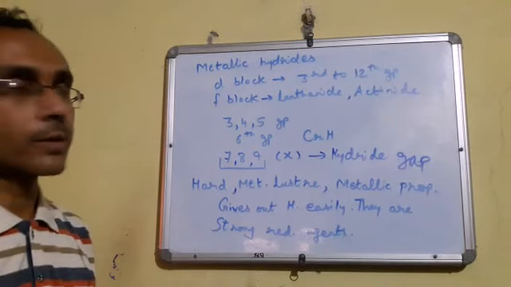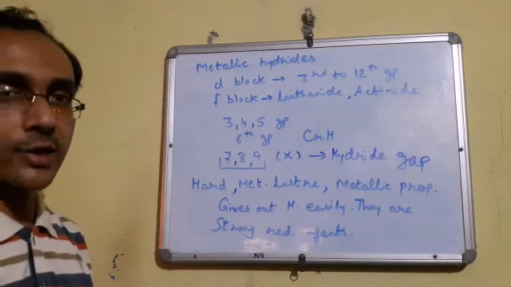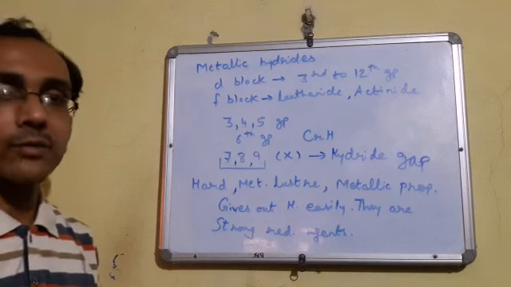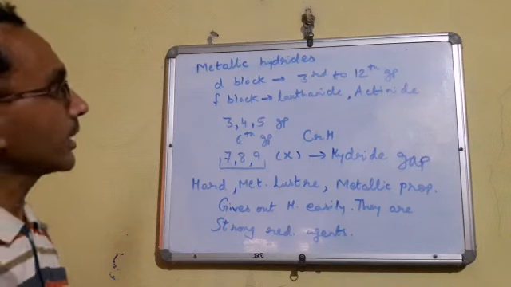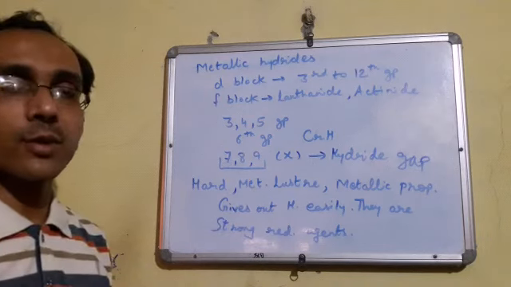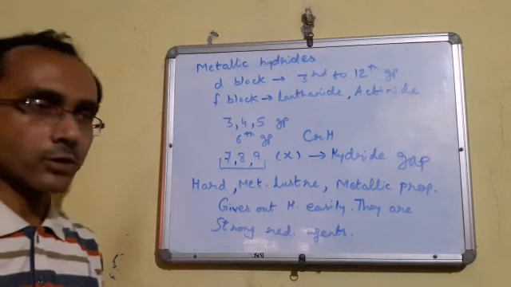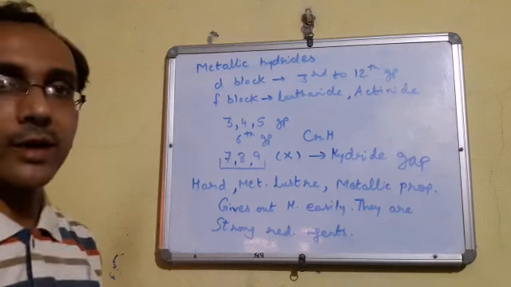Understood? Now what are the properties or characteristics of metallic hydrides? These hydrides are hard in nature. They have a metallic luster as all metals have. Fine. They have the characteristic metallic properties. Similarly, these metallic hydrides also have these properties of metals, and they give out hydrogen easily because they are good reducing agents. Understood? All the three hydrides?